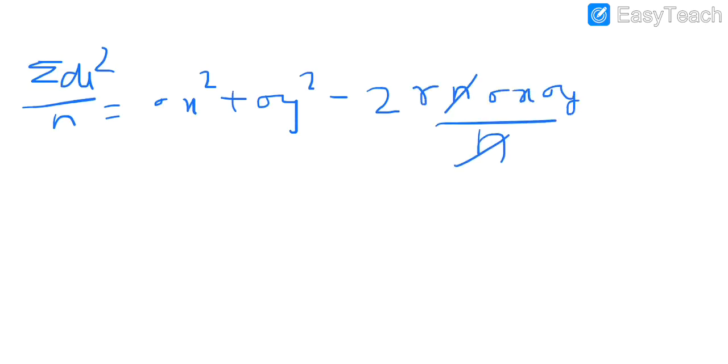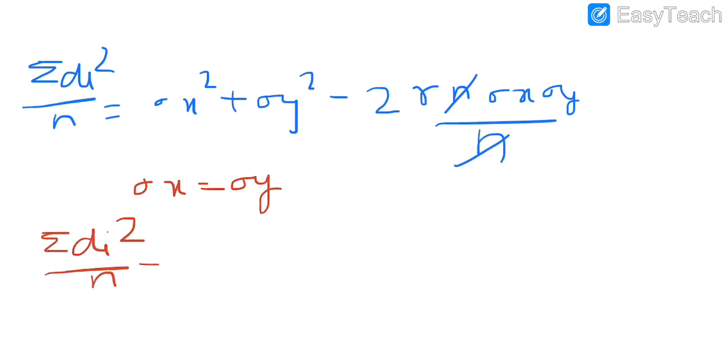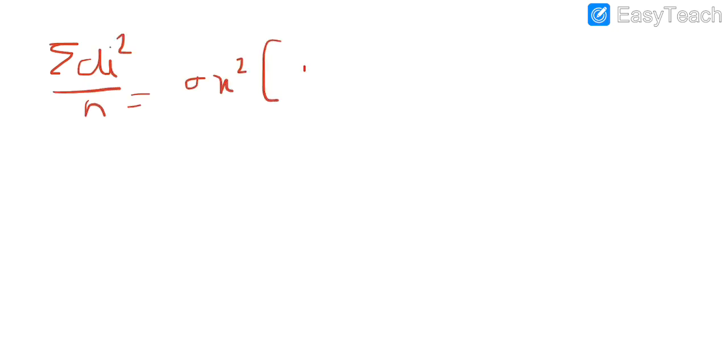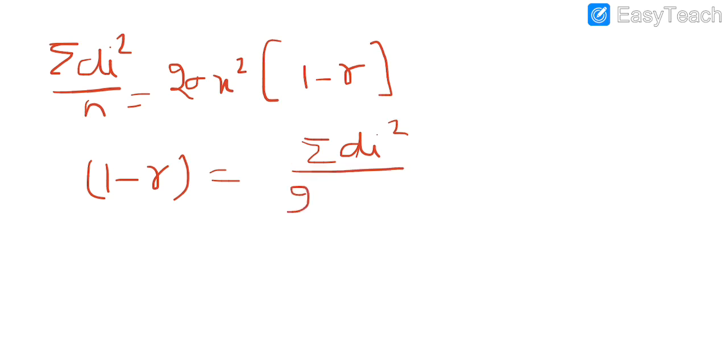Sigma x was given as equal to sigma y, so summation di square upon n equals twice sigma x square minus twice sigma x square into r. We can take sigma x square and 2 common, we are left with 1 minus r. So if you are interested in finding the value of 1 minus r, it will be summation di square upon 2 sigma x square.